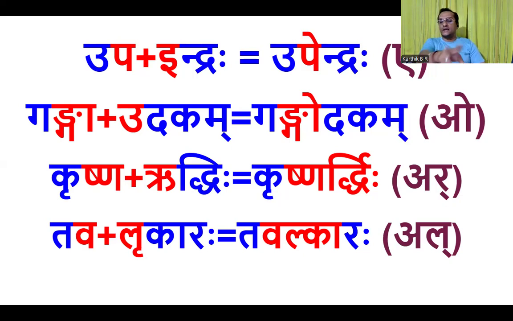So here al can come. Ar can't come here, because lrutu lasanam dantaha. So la and lru, place of origin is danta. Therefore, kantha and dantha both are matching. Therefore, tavalkaraha.